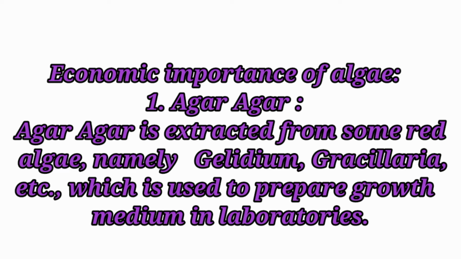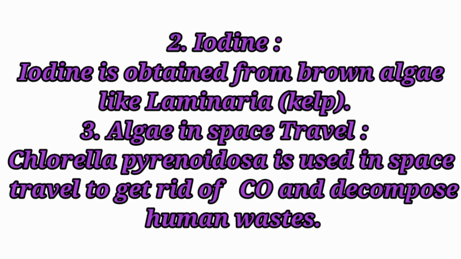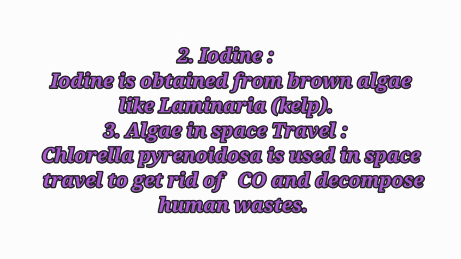Agar-agar. Agar-agar is extracted from some red algae, namely Gelidium, Gracilaria, etc., which is used to prepare growth medium in laboratories. Iodine. Iodine is obtained from brown algae like Laminaria. Algae in space travel. Chlorella pyrenoidosa is used in space travel to get rid of carbon dioxide and decompose human waste.